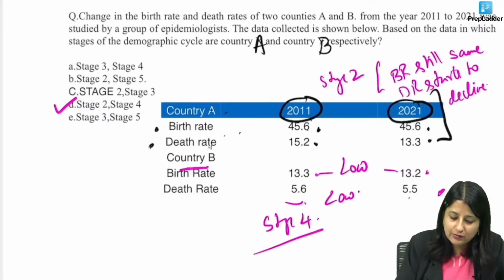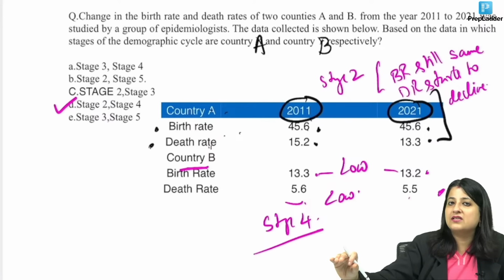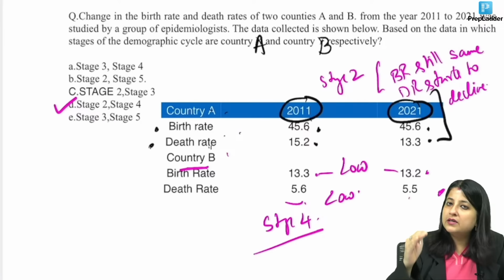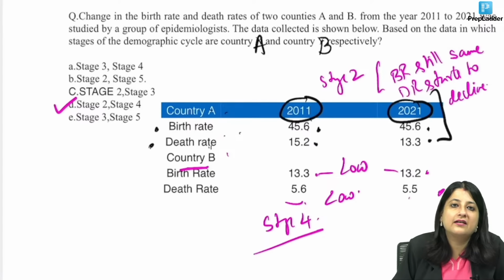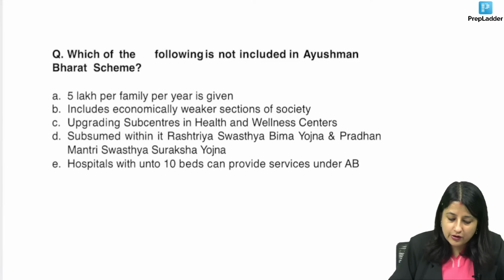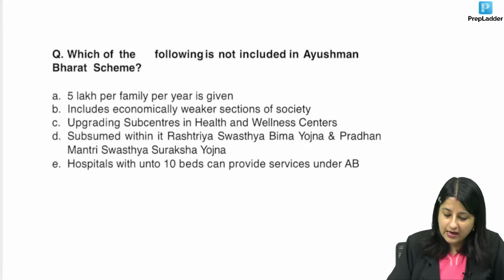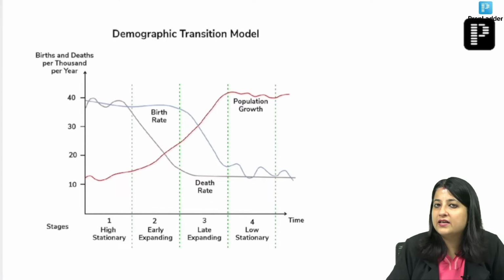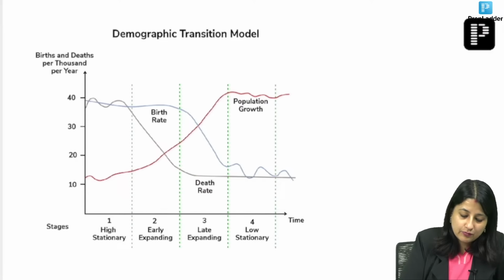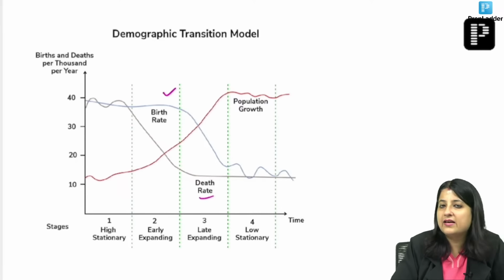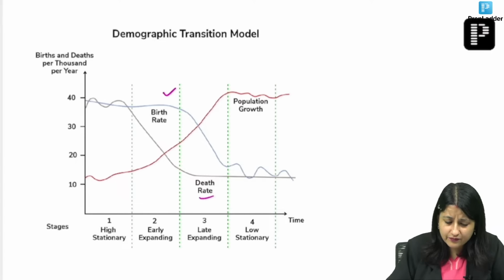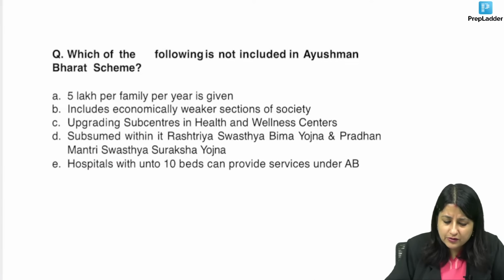So if you see this question, you can make out what is happening in country A. Birth rate was still the same and death rate has started to decline. That's stage 2. Clear? Will you be able to do this, guys? Chalo. Let's take up one more question on Ayushman Bharat. Anybody? Ayushman Bharat again is favorite for exams. Oh, and one more thing. I hope you know this is the demography transition model, and this one labeling, this is the birth rate, this is the death rate, and sometimes they ask the interpretation also, which we have discussed a number of times. Okay. Now let's see this one, which is not included.